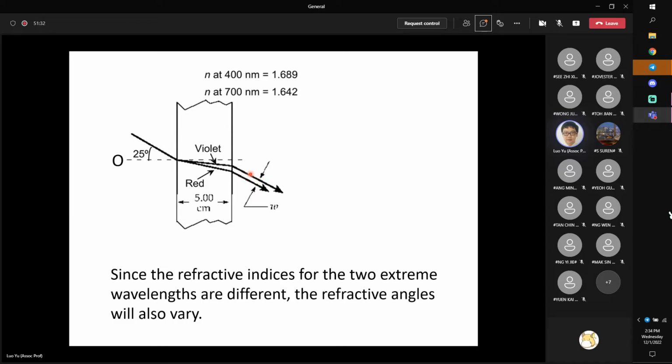So actually that is the distance between the violet and the red light. Because of the chromatic effect, the red and the violet light will be separated. So what the question wants is for us to calculate the distance between these two light rays.